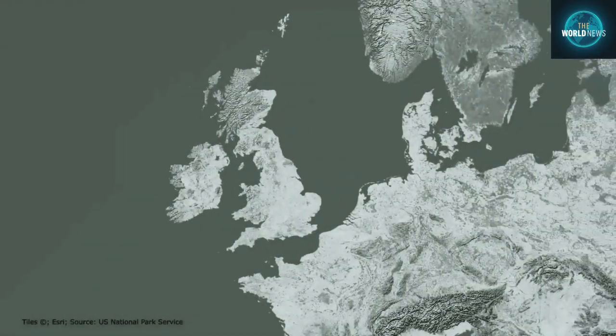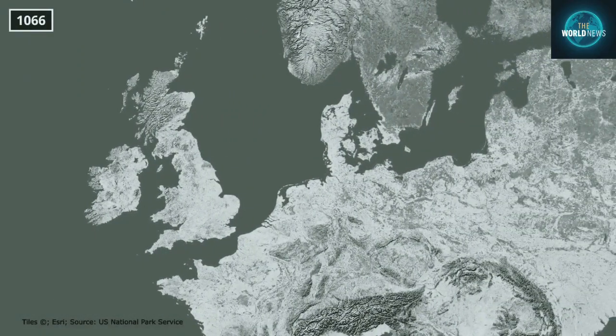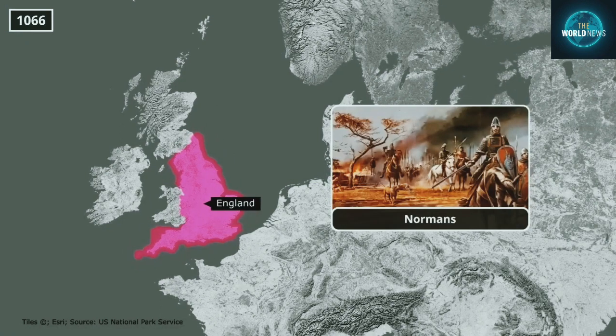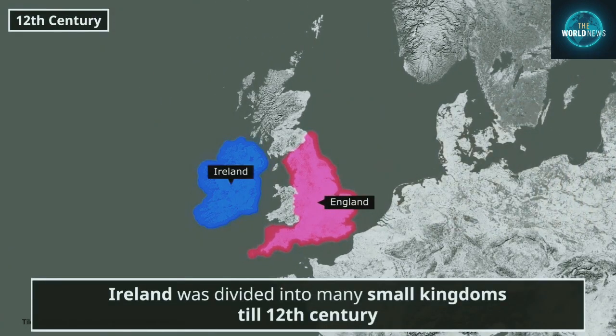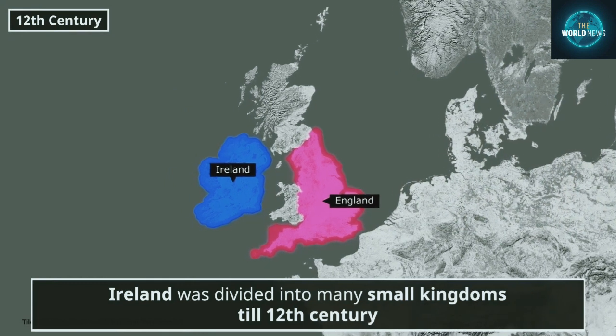As we saw in the previous section, in 1066, the invasion of the Normans took place in England. Till the 12th century, Ireland was divided into small kingdoms which were constantly fighting to establish their supremacy on that island.